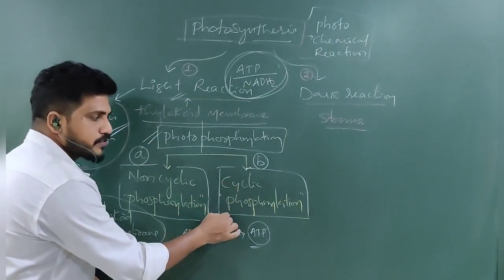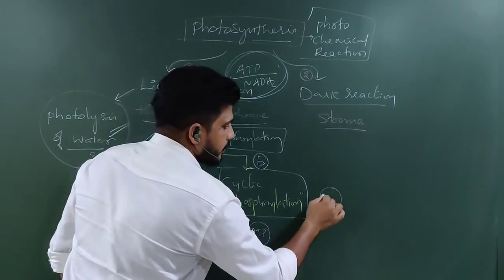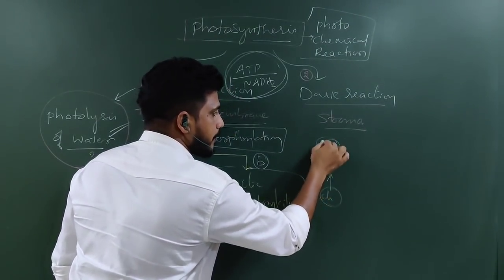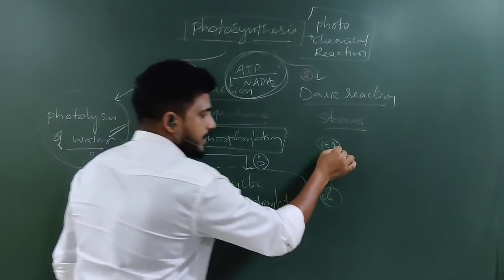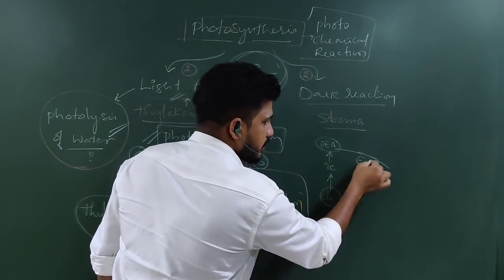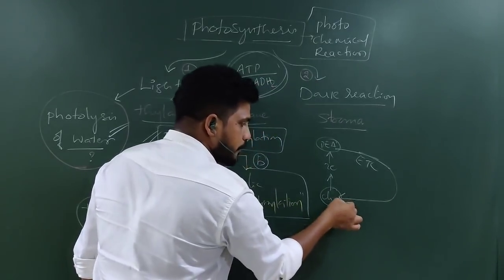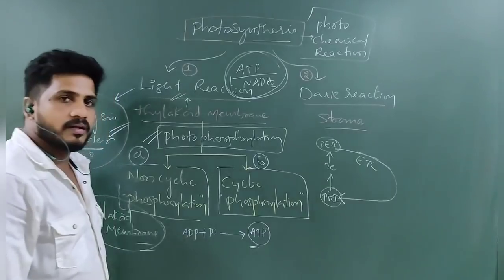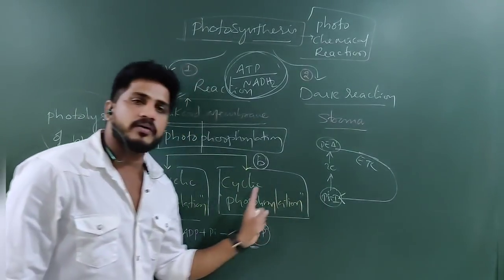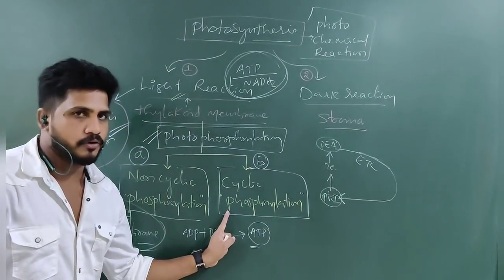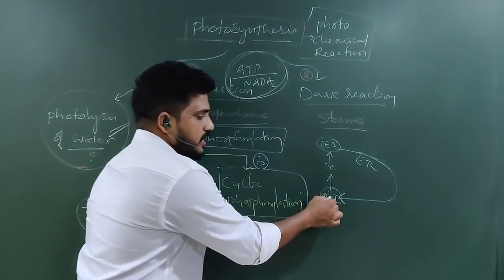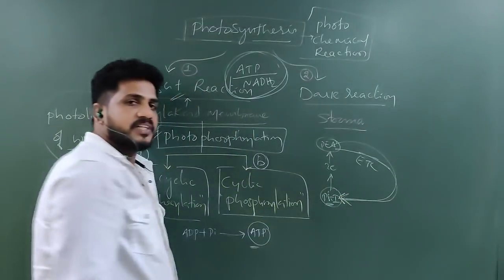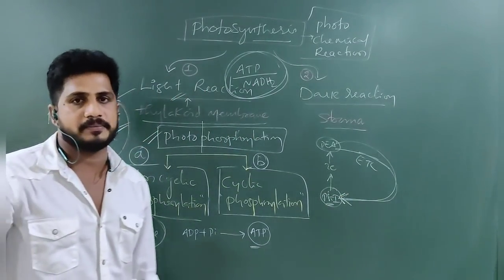What is cyclic photophosphorylation? Chlorophyll A is excited and 2 electrons go out. These 2 electrons are received by the primary electron acceptor, then pass to the electron transport chain. Again they come back to photosystem 1. Only photosystem 1 is involved in cyclic photophosphorylation, in which electrons released by PS1 come back to PS1. That is a different mechanism.